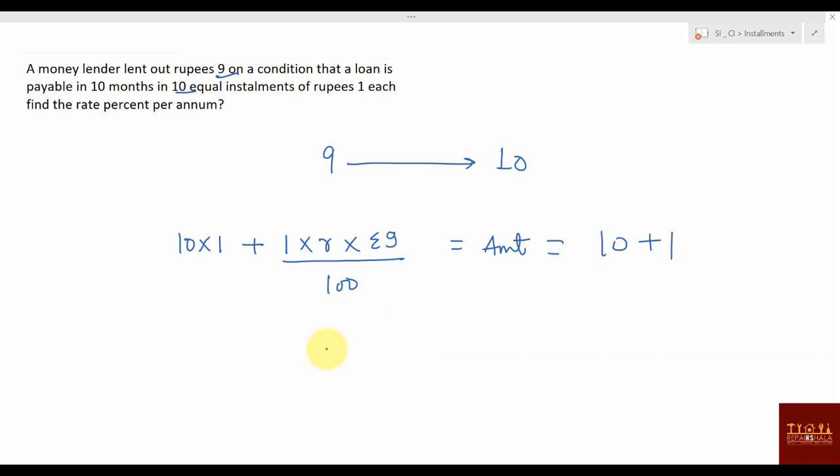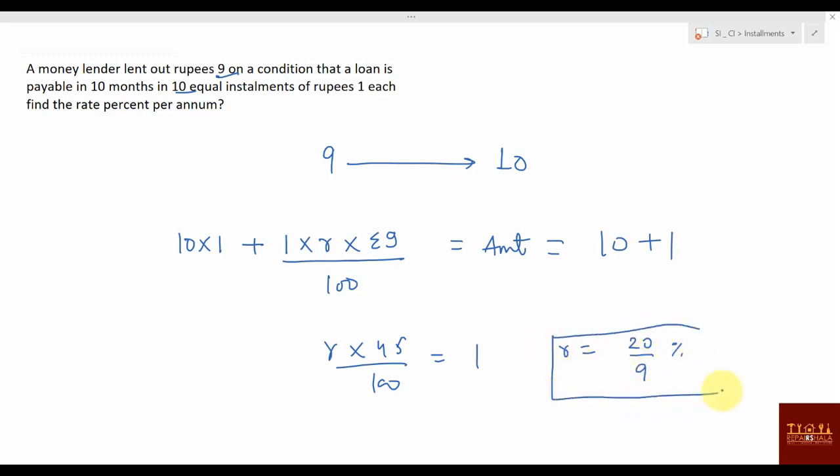So 10 is here. So you can say R into sigma 9 value is 45 divided by 100, and this is 1. So what will this value be? This will be 50 by, or you can say 20 by 9, 20 by 9%.